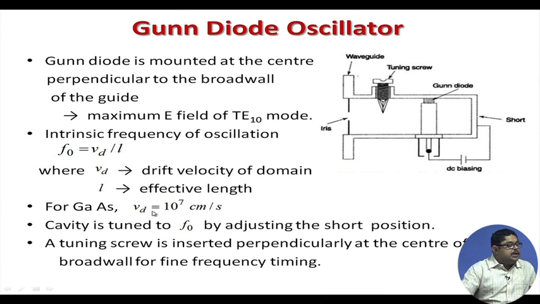For gallium arsenide, this Vd, the drift velocity of the domain, is typically 10 to the power 7 centimeter per second. The cavity is tuned to f naught by adjusting the short position. You see this is the short. So, if you move that short, you can change the cavity frequency. A tuning screw is inserted perpendicularly at the center of the broad wall for again fine tuning.